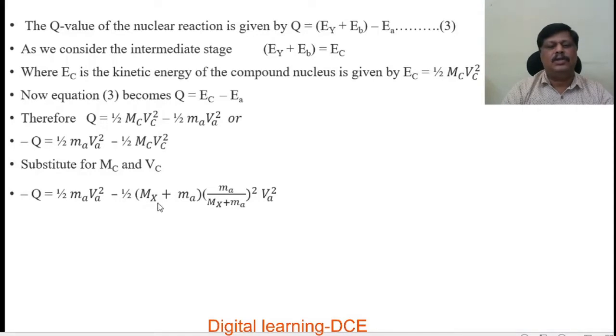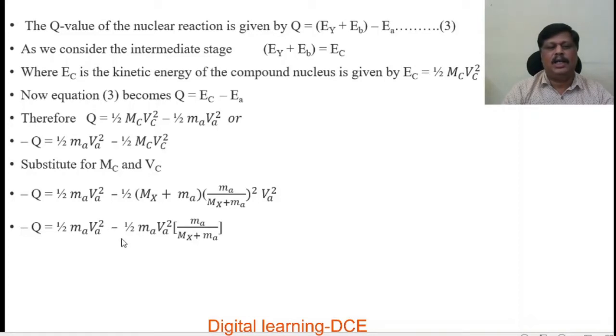So minus Q is equal to half MAVA square minus half, where mc is equal to the mass of the product plus the mass of the incident particle, that is mx plus ma, into, as in the last slide, vc is equal to ma over mx plus ma, whole square, into va square. From the equation for vc, substituting for vc, we get this expression.